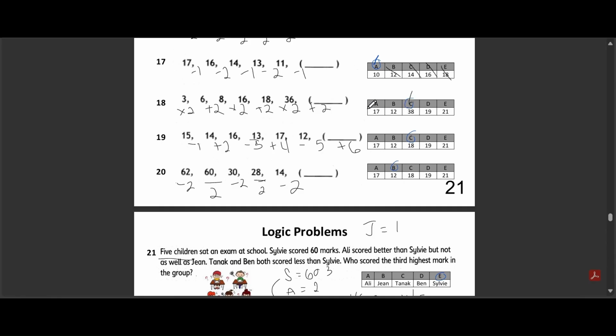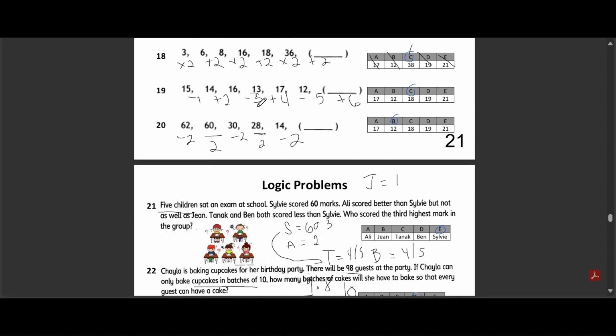Here's why. The pattern here alternates between multiplying by 2 and adding 2. So 3 times 2 is 6, 6 plus 2 is 8, 8 times 2 is 16, 16 plus 2 is 18, 18 times 2 is 36. Following the pattern, we need to add 2 to 36, which gives us 38. The other options are incorrect because only 38 follows the alternating multiplication and addition rule.